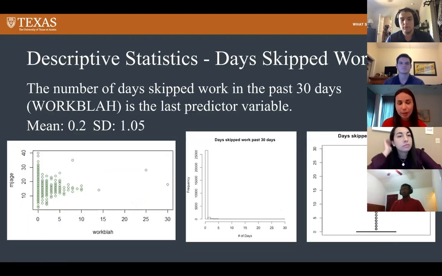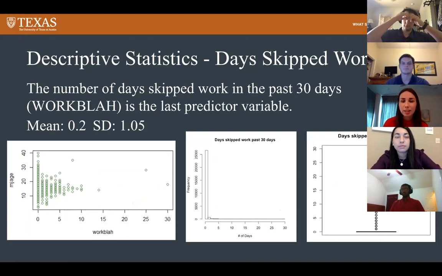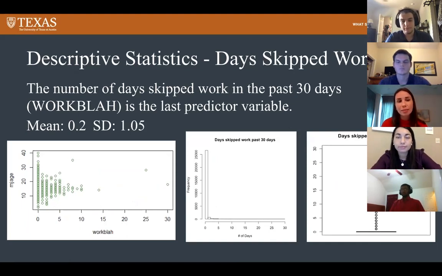And our last predictor variable is the days skipped work in the past 30 days. The mean for this variable is 0.2 and the standard deviation is 1.05. And again, you can see the histogram and box plot for the distribution and the plot that shows the relationship with the response variable. Next, I'm going to pass it off to Moria for the results.